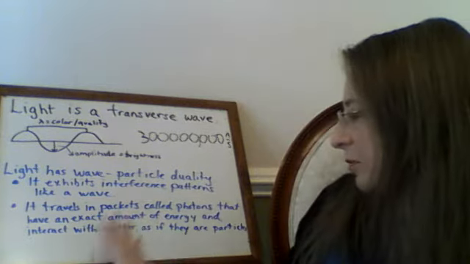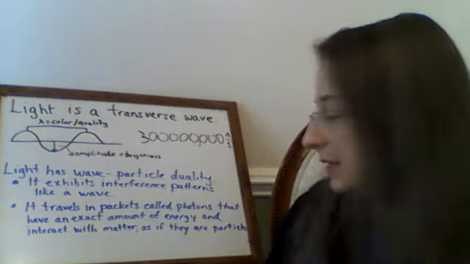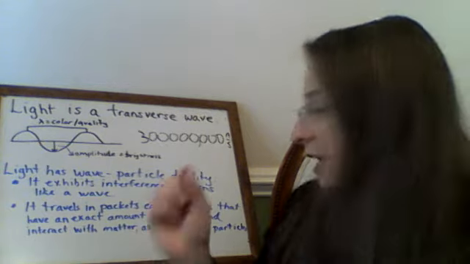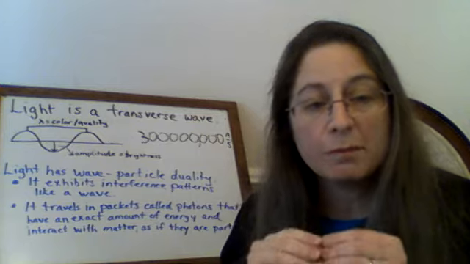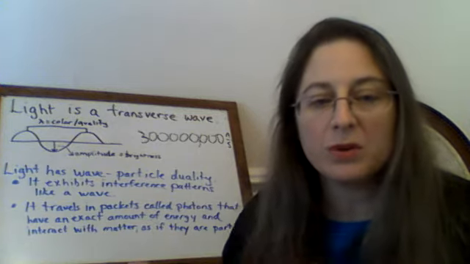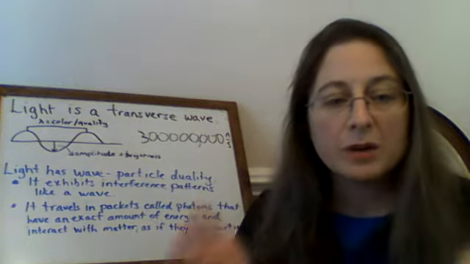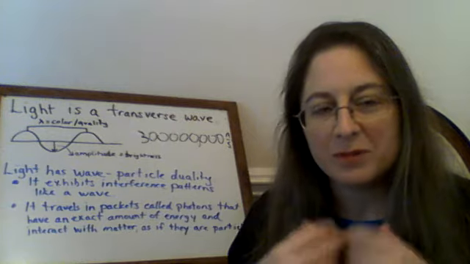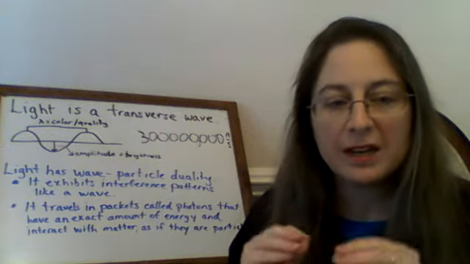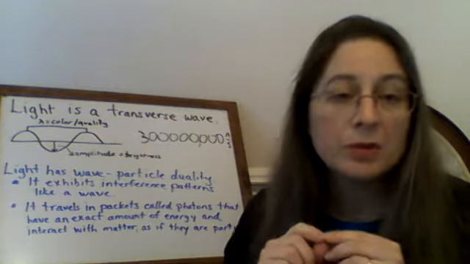So photons are packets of light, and they can interact with matter like they are particles. But we know light doesn't have mass, so it can't really be a particle, but photons behave when they interact with matter as if they're particles.